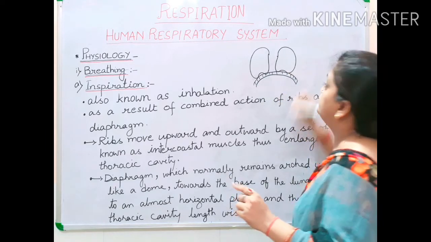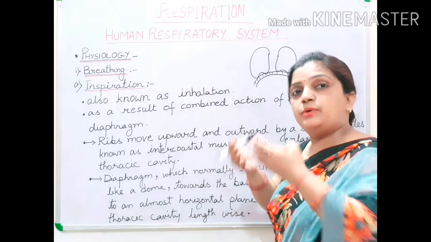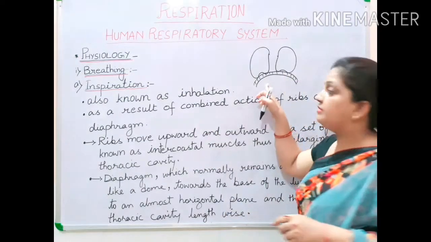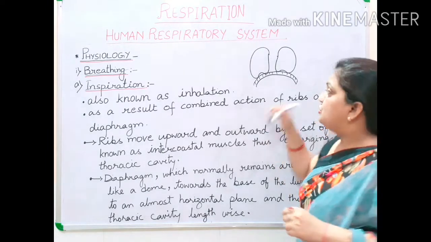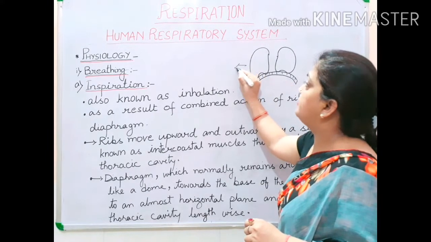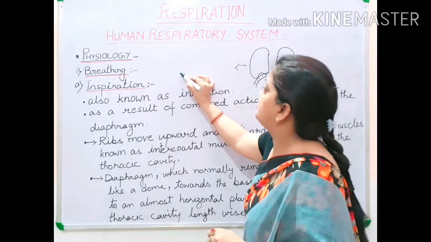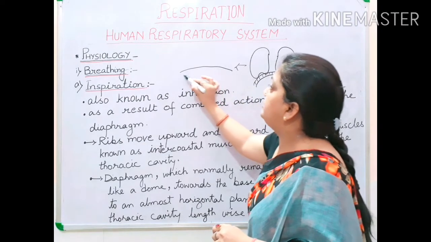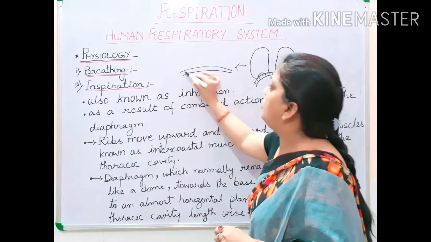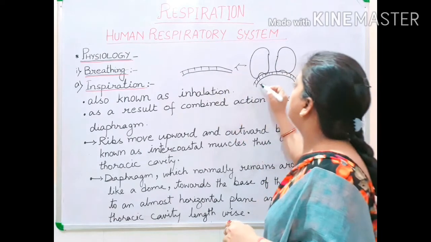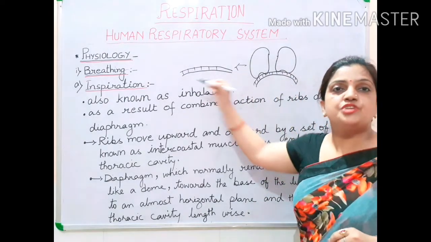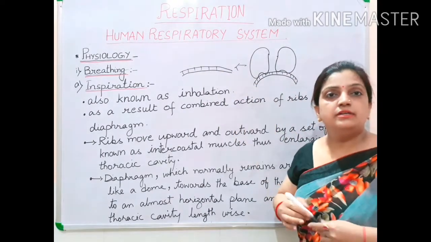Now, when the ribs are moving upward and outward, pressure will fall on this diaphragm also. So this dome shaped diaphragm will stretch and it will convert almost into a flat structure from the dome shaped, arch structure.